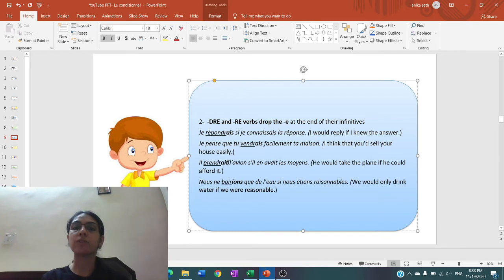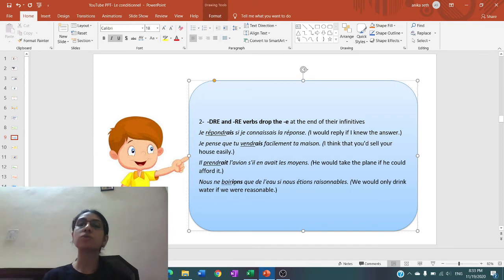So, nous ne boirions que. Future simple, boirons. The I over here won't be there in the conjugation, only ONS. And if it was imparfait, nous buvons is the conjugation in the present tense. Remove ONS and then put the ending IONS.